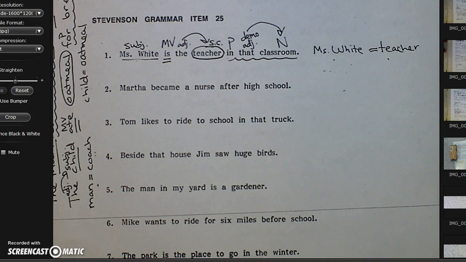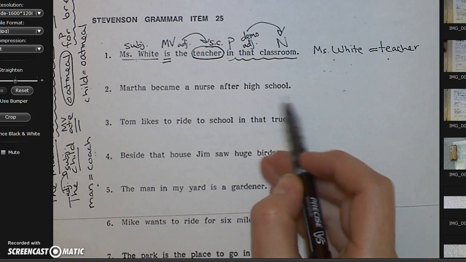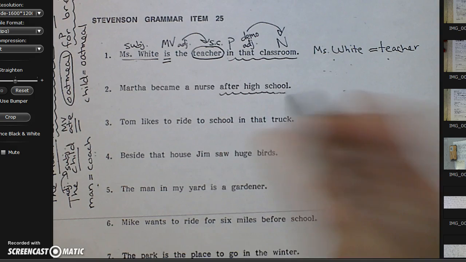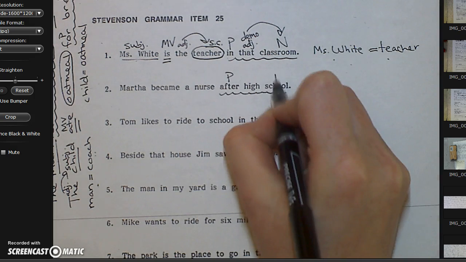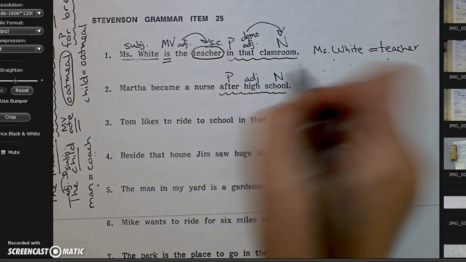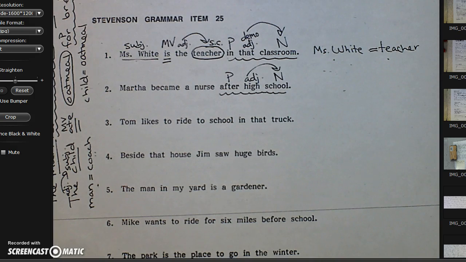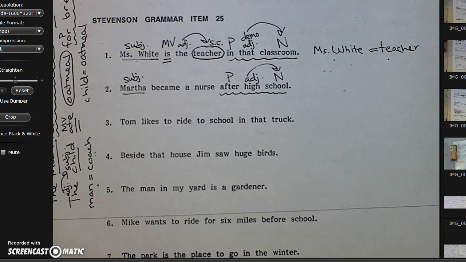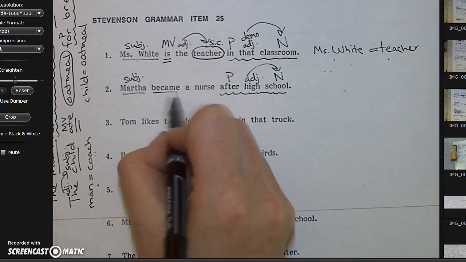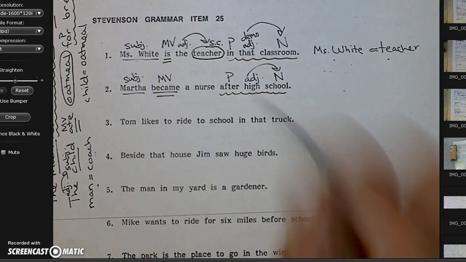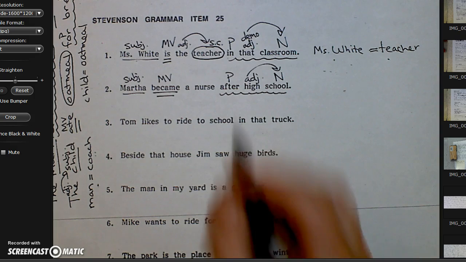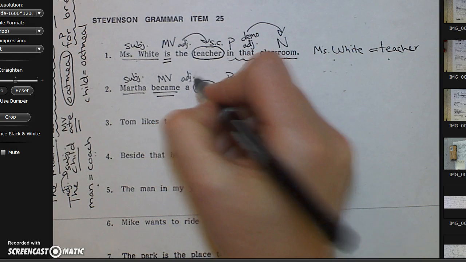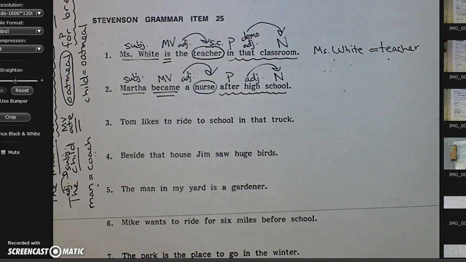All right, here we go. Number 2. Martha became a nurse after high school. I see a prepositional phrase. It's telling me when Martha became a nurse. After is the preposition, school is the noun, and high is an adjective describing what kind of school. Draw your arrow. Who or what is doing the action? That is good old Martha. What did Martha do? Martha became. That's my main verb. And I do have a noun left. Person, place, or thing: a nurse is a person. Anything describing the nurse? A is an adjective.